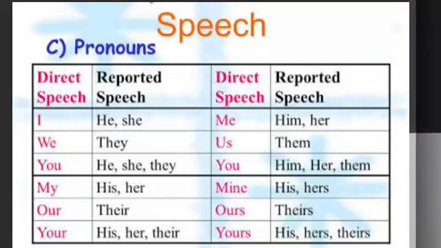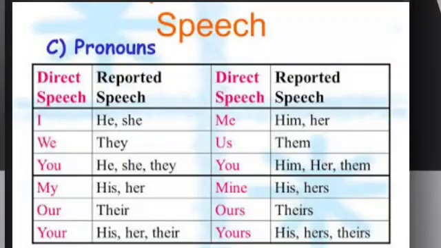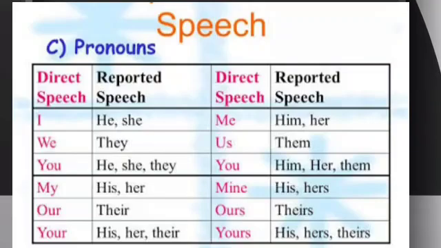If it is we, it becomes they. If it is you, it becomes he, she or they. If it is my, it will become his or her. Our will become their. Your becomes his, her or their. Me becomes him or her. Us becomes them. You becomes him, her or them.